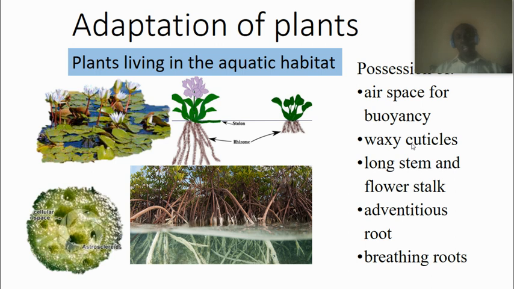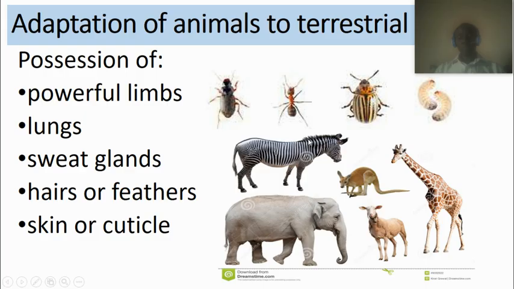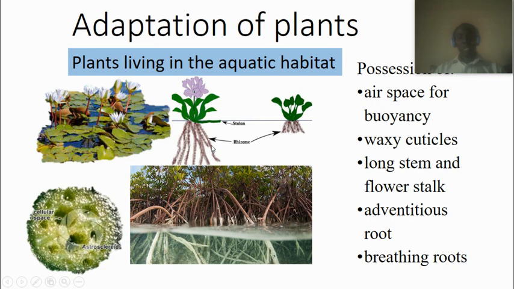They also have long stems so that they can stand above the surface of the water. They have a long stalk in order to expose the flower to pollinating agents. They have advantageous roots, especially water lettuce, that help them absorb nutrients and also balance in the water. Most of the time, you don't find these plants in the soil.